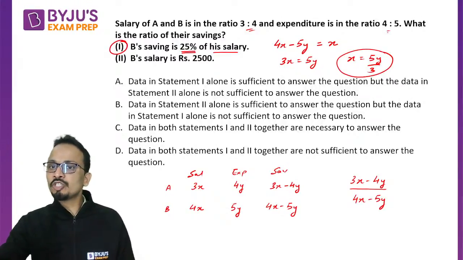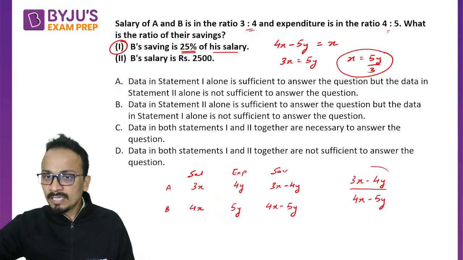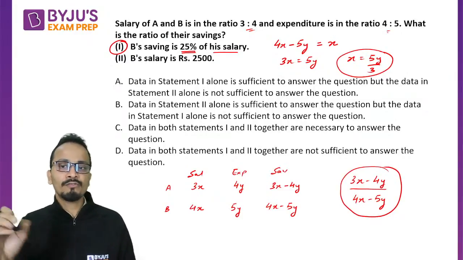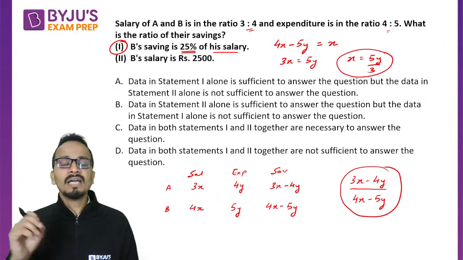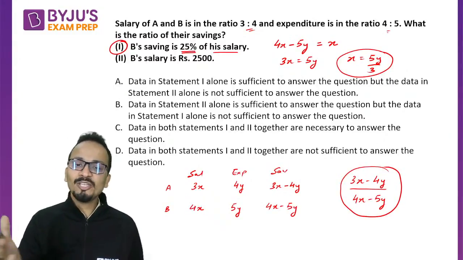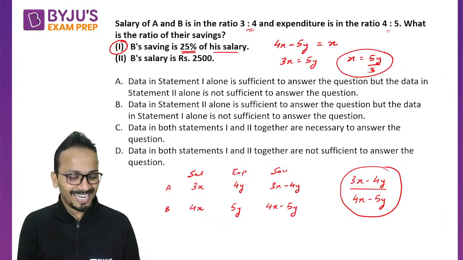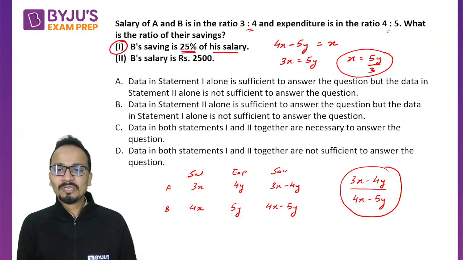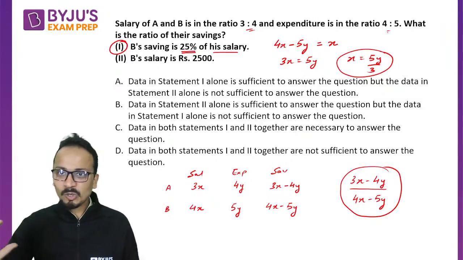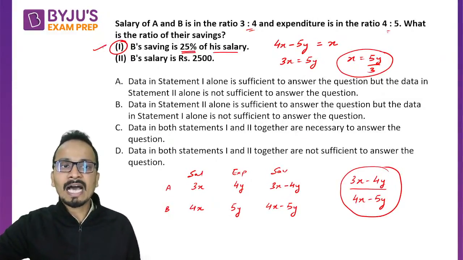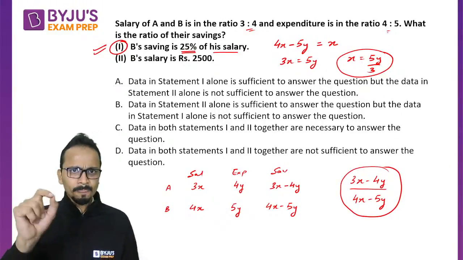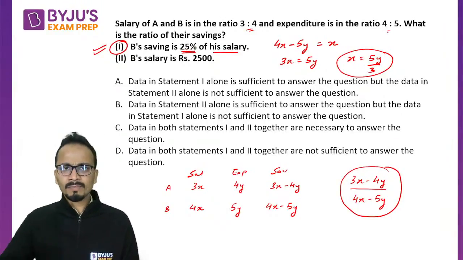I will be substituting the value of x in terms of y, and y will cancel from numerator and denominator, and subsequently I'll be able to obtain the value of the ratio of the savings. So the answer will not be option C, so please hold your horses. I am able to get the answer using statement number 1. Again, I'll explain this once again.